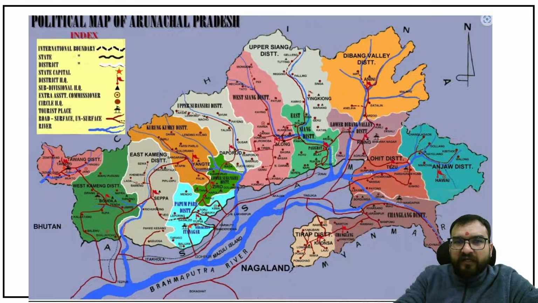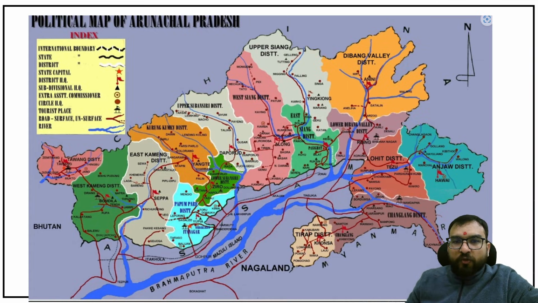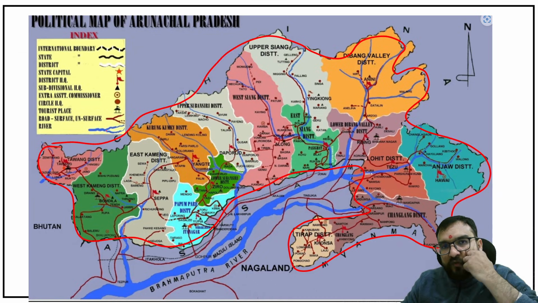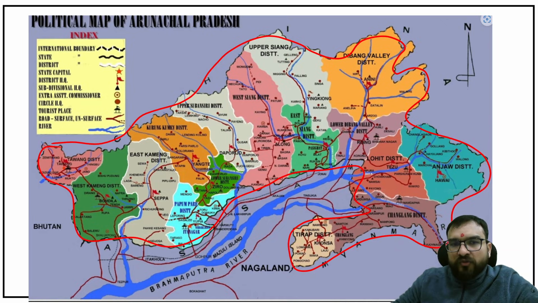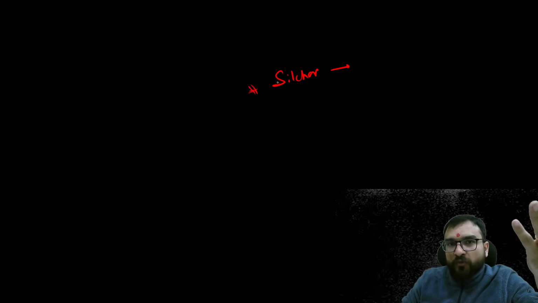Now I have opened up this particular map for you, and this is the map of Arunachal Pradesh. You see the map of Arunachal Pradesh, guys. Now there are a lot of districts. I'm not saying that you have to be well versed with the districts. This is not the case. But try to see some of the districts, right? You should know some of the major districts of every state. And that's why one time they asked this question, and this question will not come in any subject. This is just about how open or actively you are learning things.